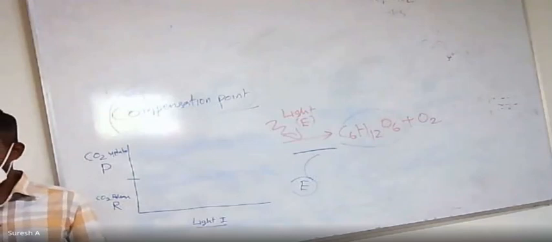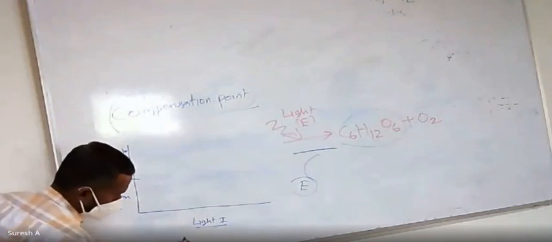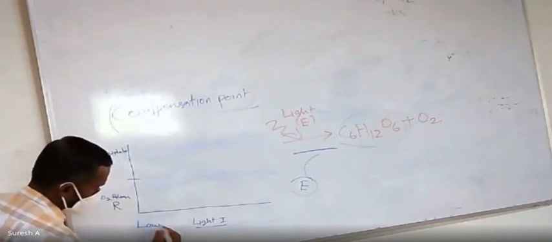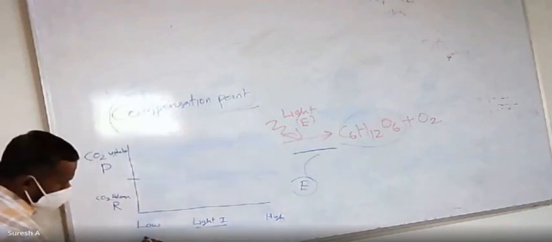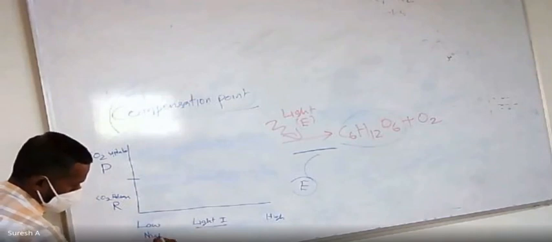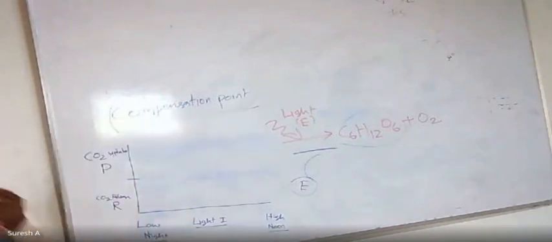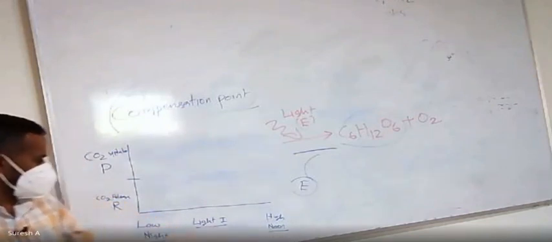But respiration is not like that. Respiration happens all the time in the plant. Remember, light intensity is low and high. Low means night, high means noon, the daytime.